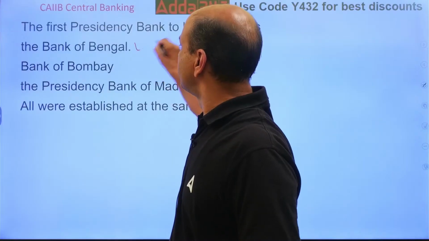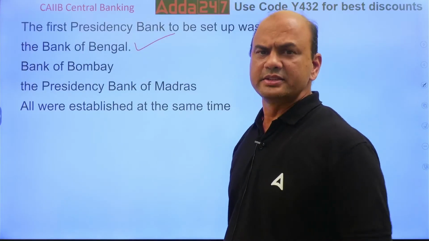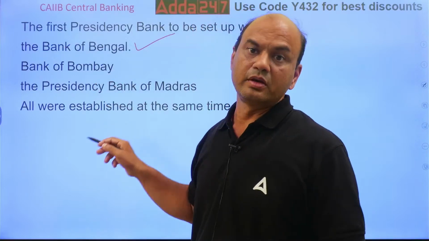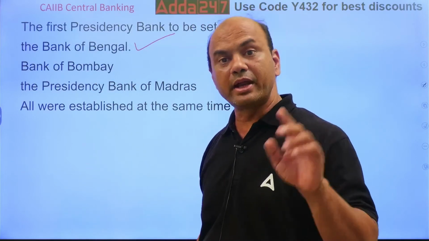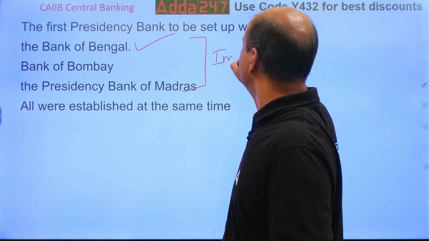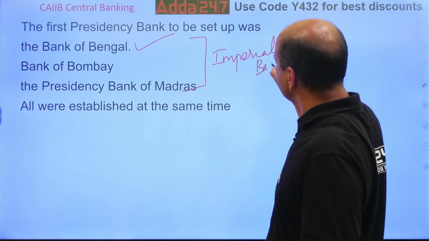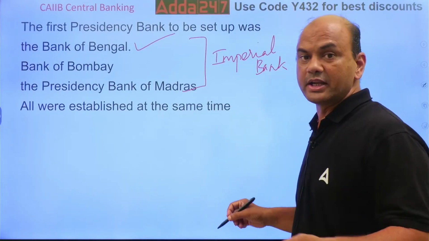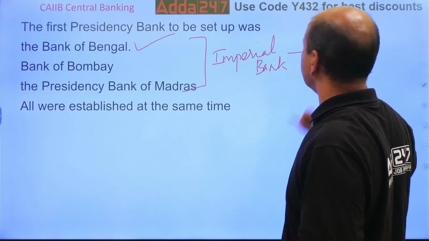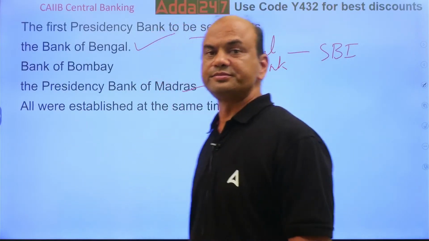Okay, Bank of Bengal. Kindly note, this was the first presidency bank. Remember, there were 3 presidency banks: Bank of Bengal, Bombay and Madras. These 3 were combined to form Imperial Bank. Then Imperial Bank was later, after we got independence, in 1955 transformed to SBI. So the history goes back. Got it? Clear? Next.